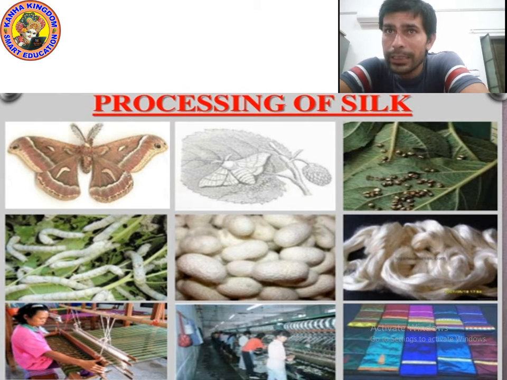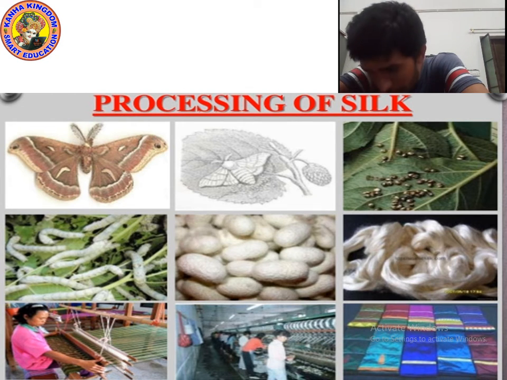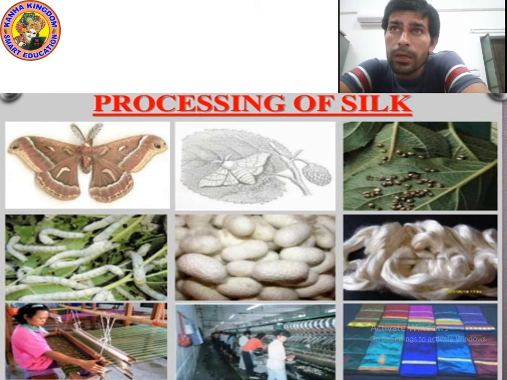Yes. Can you see the picture of a lady? She is weaving silk. Yes. And at the last picture, can you see it? Yes, it is prepared clothes made of silk. So to make clothes of silk, we go through different stages. Yes, first of all we need to rear it. We need to rear it carefully because the silk moth gives a lot of eggs. Yes, the female silk moth gives many eggs.